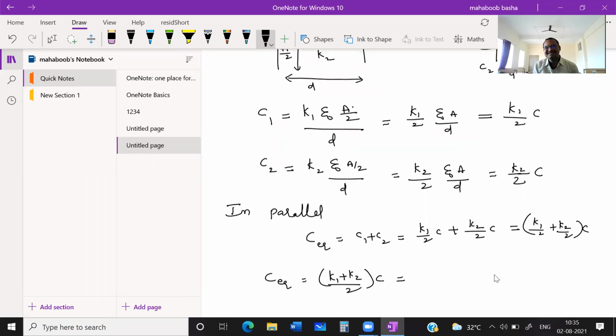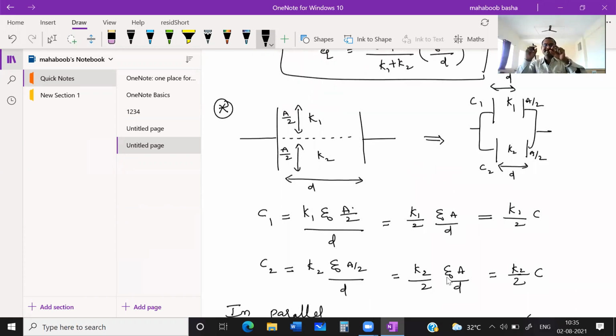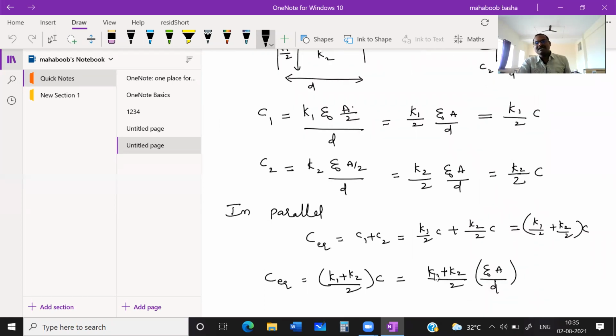And what is C here? Yes, (K1 plus K2) by 2 times C is nothing but epsilon naught A by D. We have considered this like this. So if the capacitor is filled with two different dielectric materials K1 and K2, such that half of the area is with K1 and half of the area is with K2, its equivalent capacitance will become (K1 plus K2) by 2 into epsilon naught A by D.